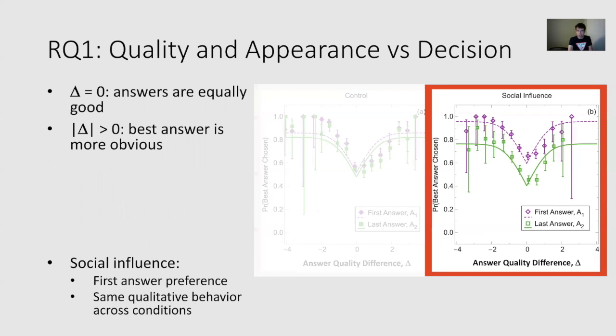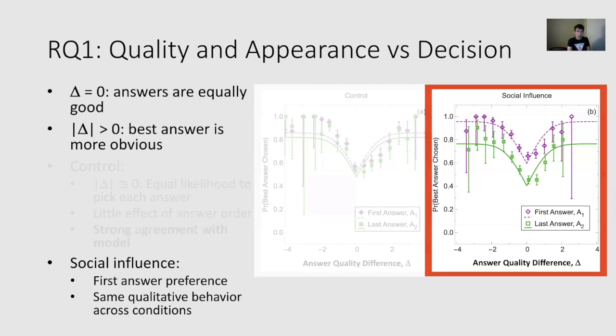In the social influence condition, we see a much stronger preference for the first answer. There's, in other words, a much stronger position bias, as shown with the purple line being much higher than the green line. But moreover, there's still similar qualitative behavior as in the control condition, including good agreement with the model.